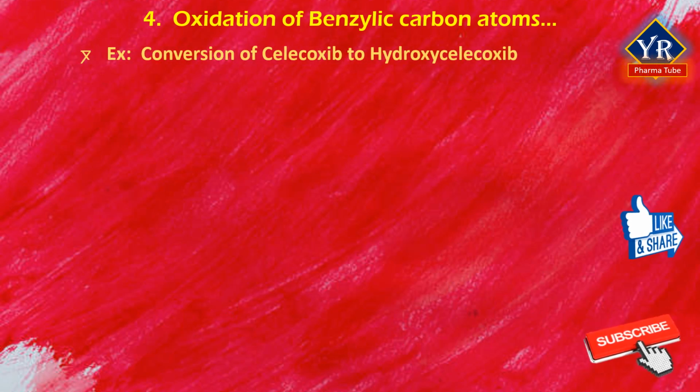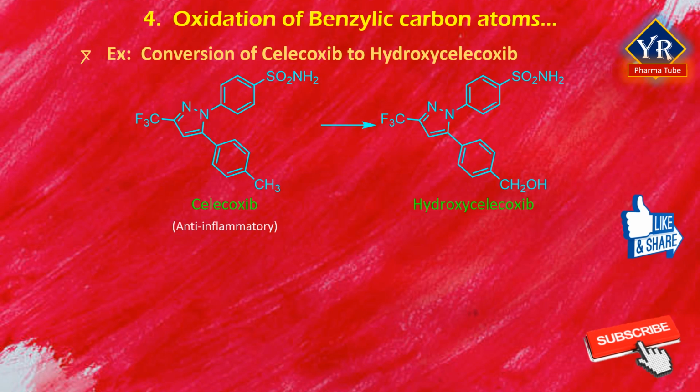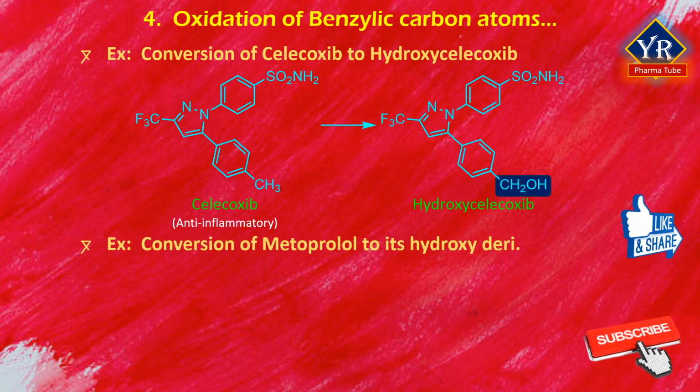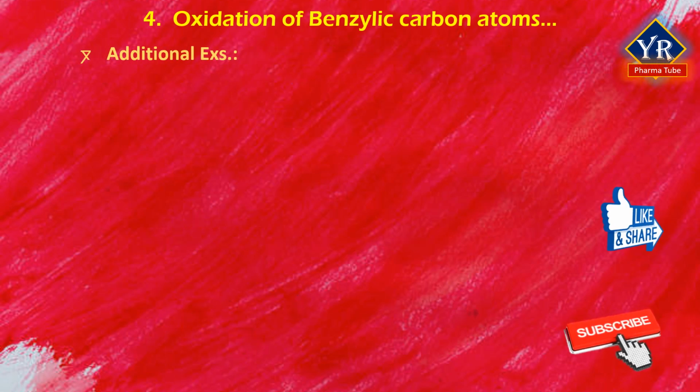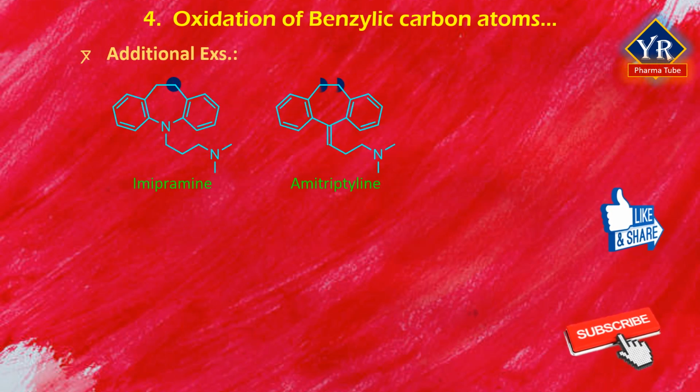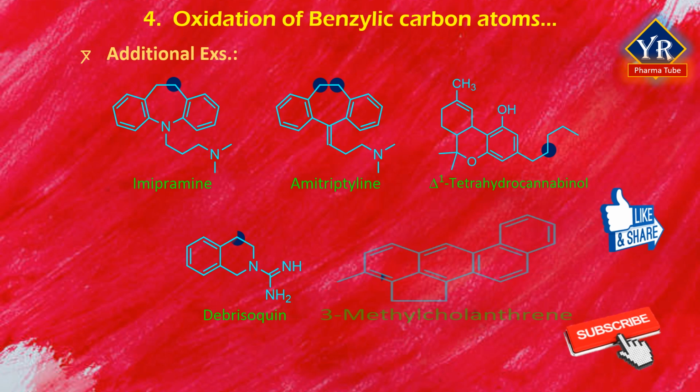The selective cyclooxygenase 2, that is COX-2, anti-inflammatory agent celecoxib undergoes benzylic oxidation at its C5 methyl group to give hydroxycelecoxib as a major metabolite. Significant benzylic hydroxylation occurs in the metabolism of the beta-adrenergic blocker metoprolol to yield alpha-hydroxymetoprolol. Additional examples of drugs and xenobiotics undergoing benzylic oxidation are given here.